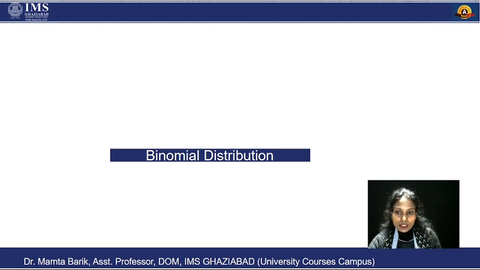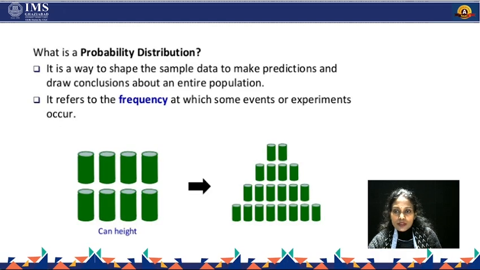Today I am going to discuss binomial distribution, a statistics topic. Before starting our topic, firstly we will discuss what is probability distribution. Probability distribution is a way to shape our sample data to make predictions and draw conclusions about our entire population.